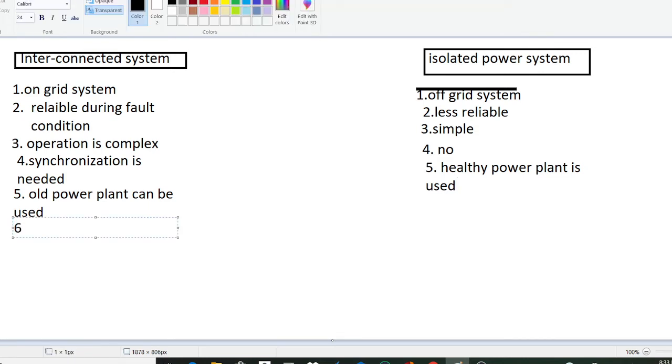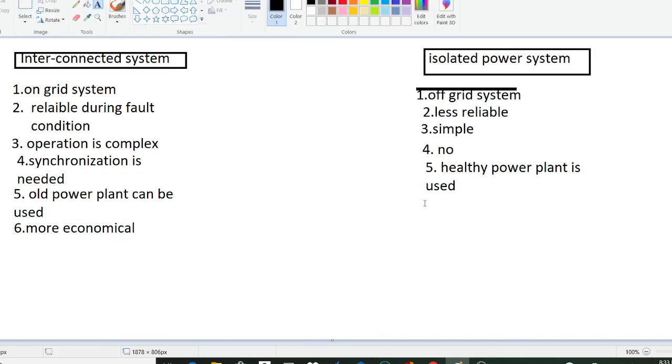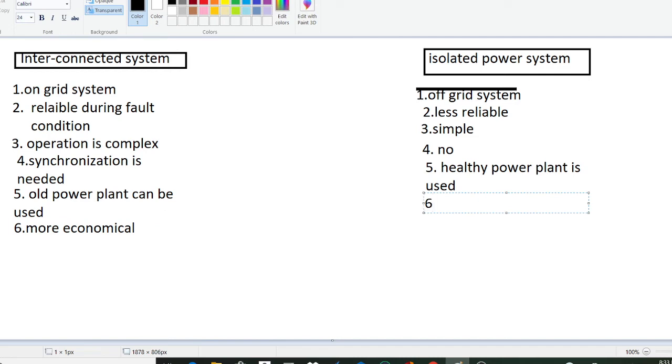Similarly, we have the sixth point: the interconnected system is more economical, whereas the isolated power system is less economical.